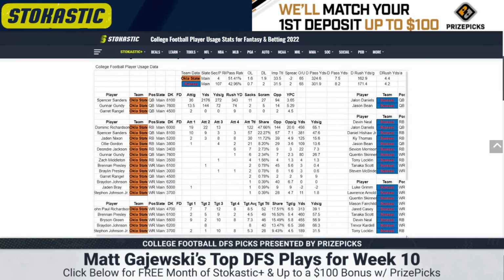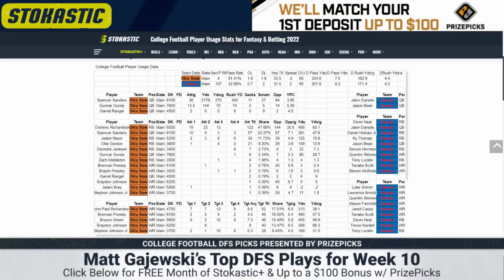Oklahoma State, Kansas. This is a fun game. A lot of injuries hinging in the balance here. 65 total, 2-point spread in favor of the Cowboys. Spencer Sanders is hurt. We'll see if he plays through the game. If he does, it's positive for DFS. They're 4th in pace, 51.5% pass rate. Sanders has 343 rushing yards this year, 36 attempts per game.